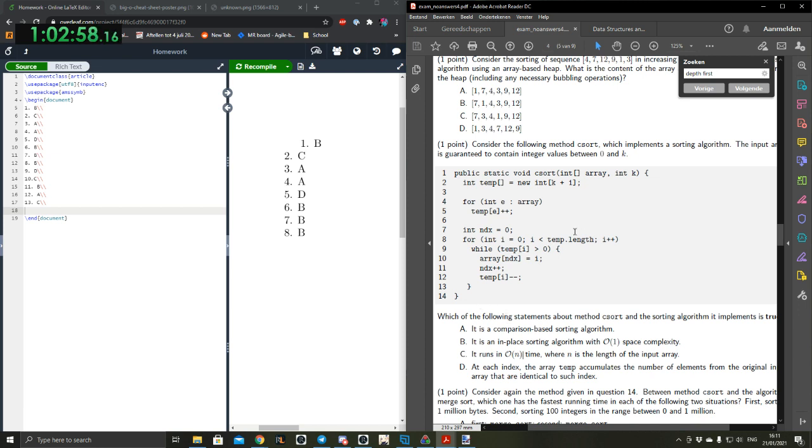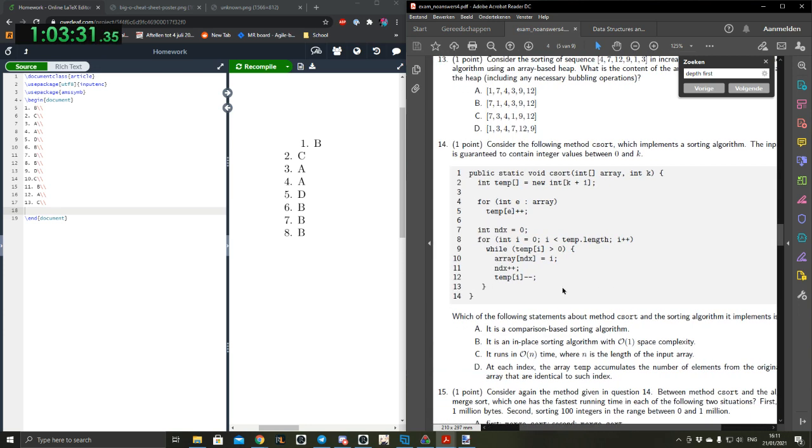Okay, can we look at the next? No, if you take for example that n is like 100 and k is like 10,000, then it's not going to be O of n. The input array is guaranteed to contain integer values between 0 and k. Values can be between that, but n is the size of the array, the number of values we have. I see his point, though I'm not sure if it matters if you're looking at C, because they only tell you to evaluate it on the basis of n. Let's look at D. If it's not D, then it's C. If it is D, then it's not C.